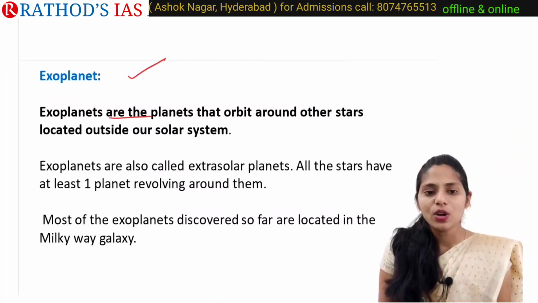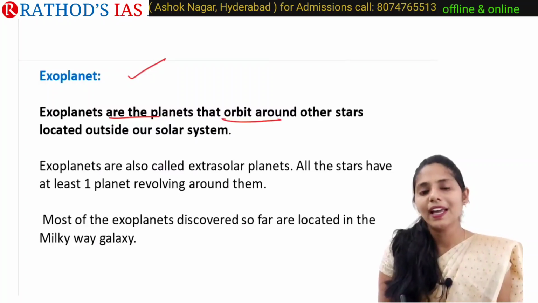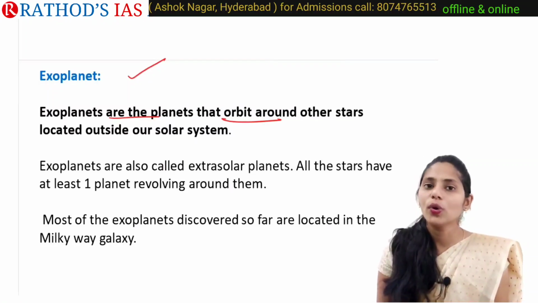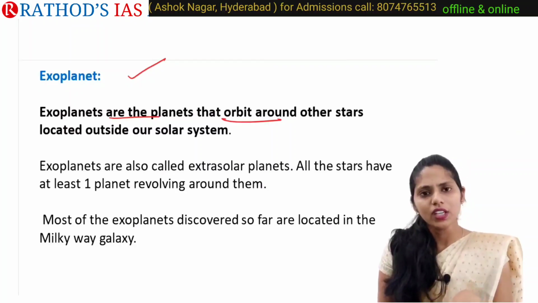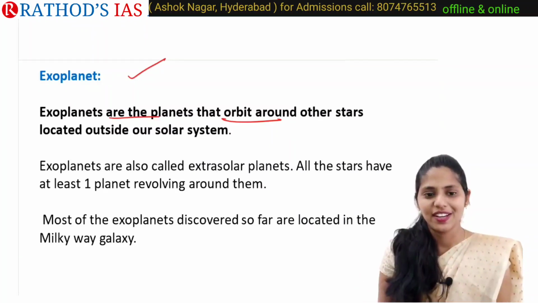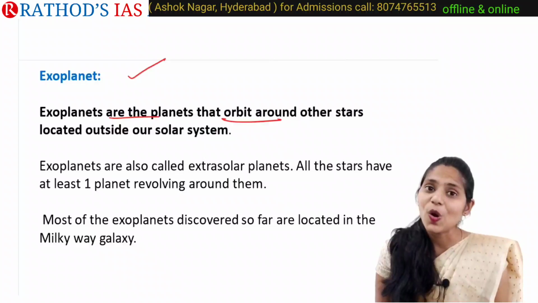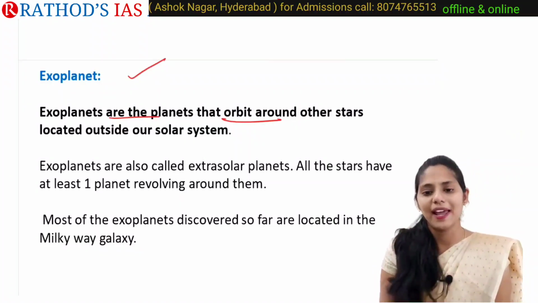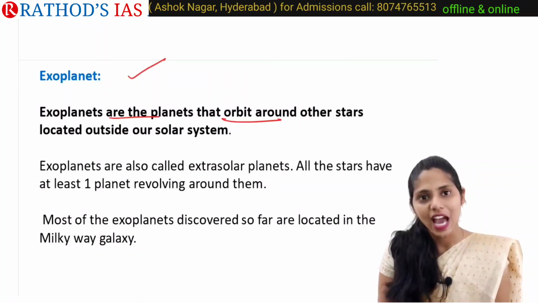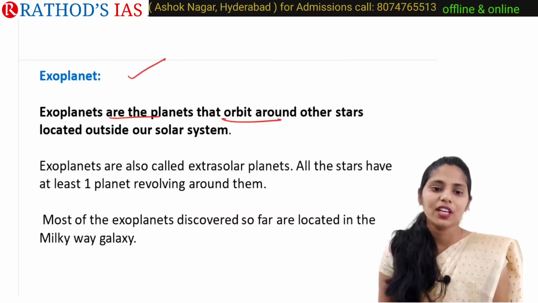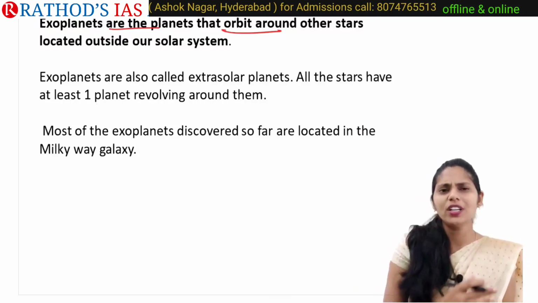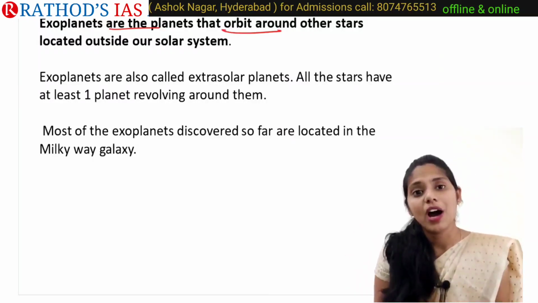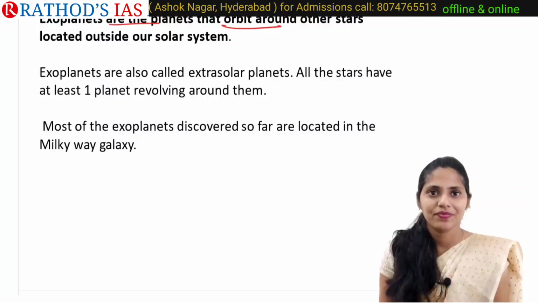So exoplanets are the planets that orbit around other stars which are located outside our solar system. So here we have a number of exoplanets, right? Exoplanets are also called extrasolar planets. All the stars have at least one planet which is revolving around them. Most of these exoplanets discovered so far are located very far from our Milky Way galaxy.